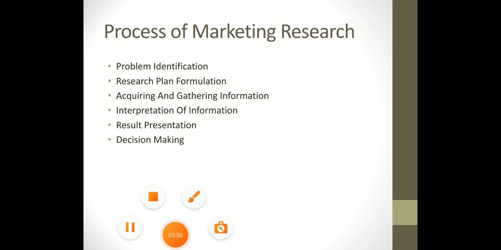The third step in marketing research is acquiring and gathering information. Once we have identified the problem and prepared a proper plan of marketing research, it is our duty to acquire and gather the required information. It is one of the important steps in the process.